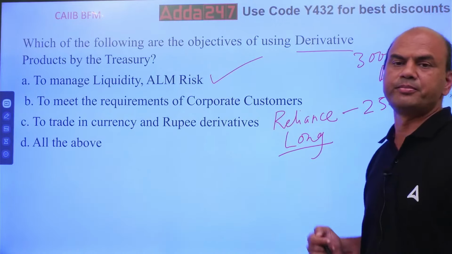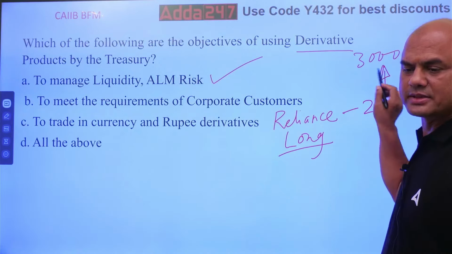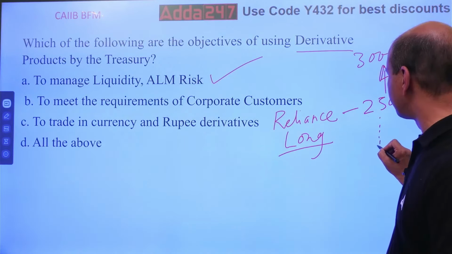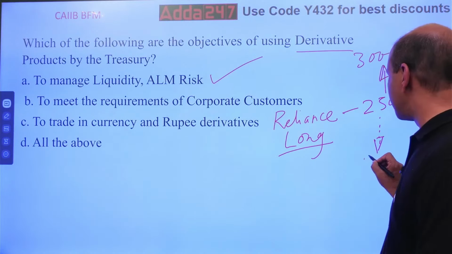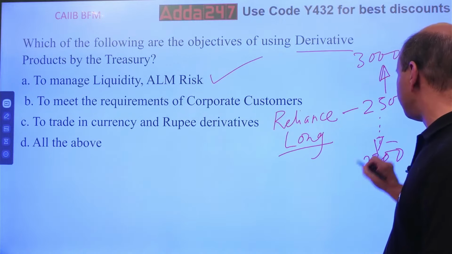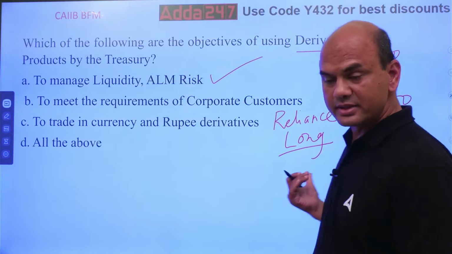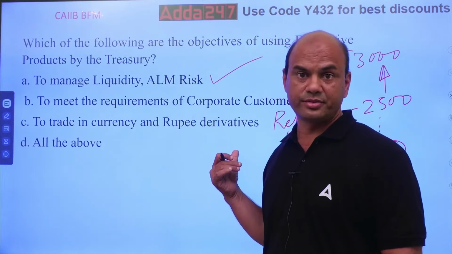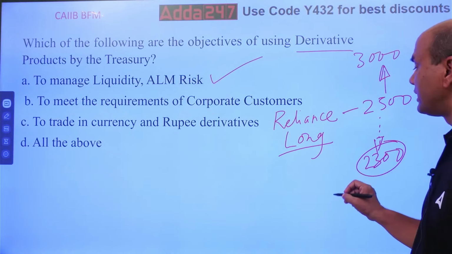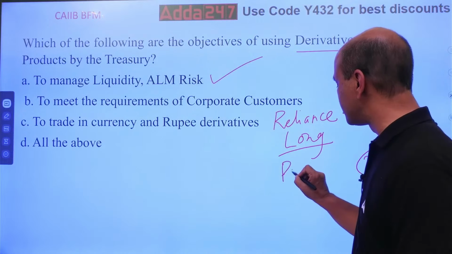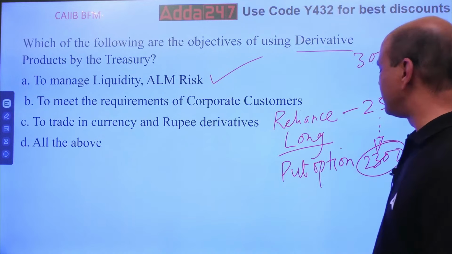Now there is a problem. Why have I bought this share? So that it goes up and I'll sell it. But tomorrow if it starts going down, from 2500 to 2300, I'm in a loss. My long position is gone. Now to cover this long position or this downside risk, I'll buy a derivative, I'll buy a put option.